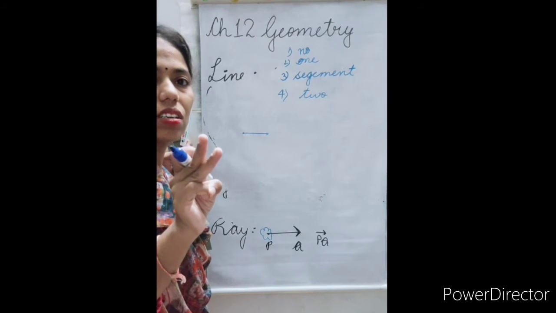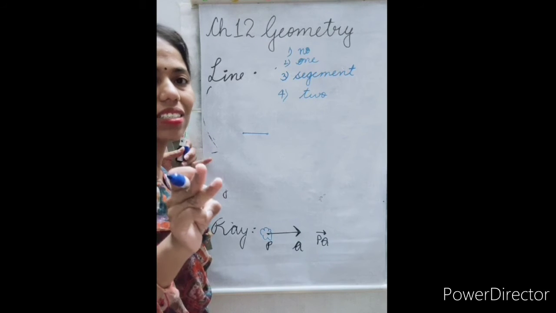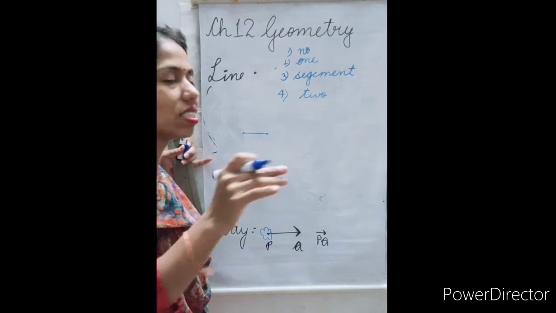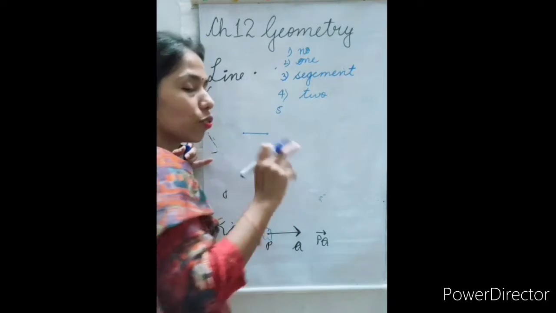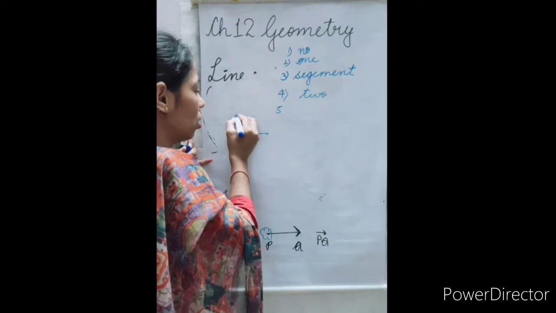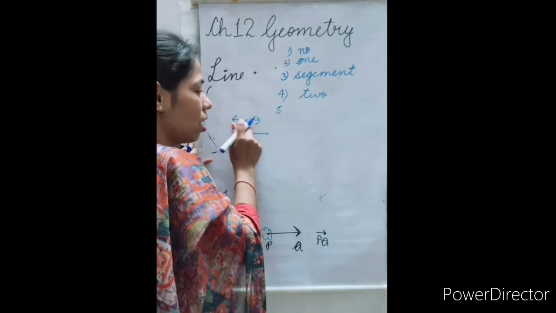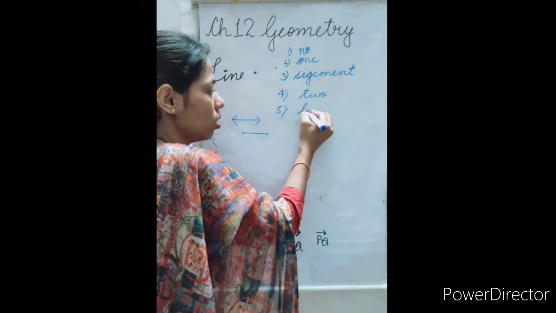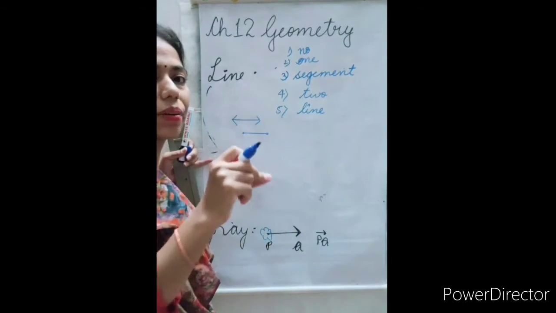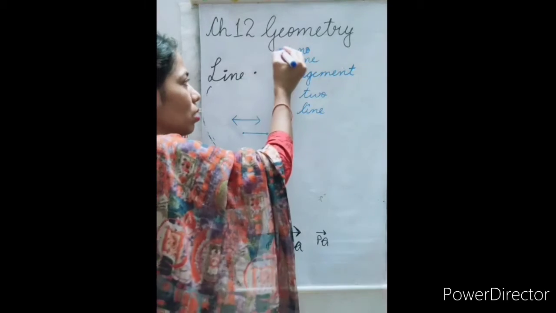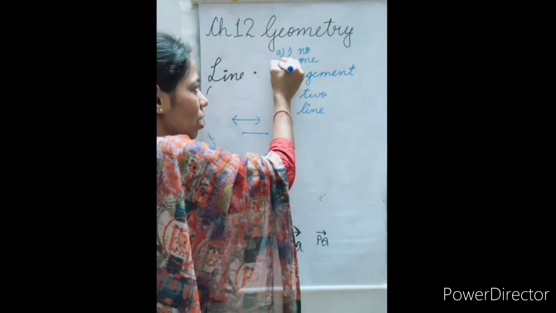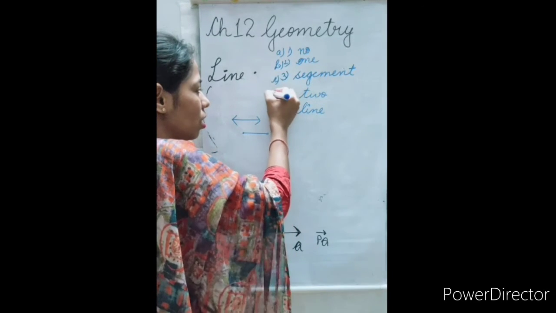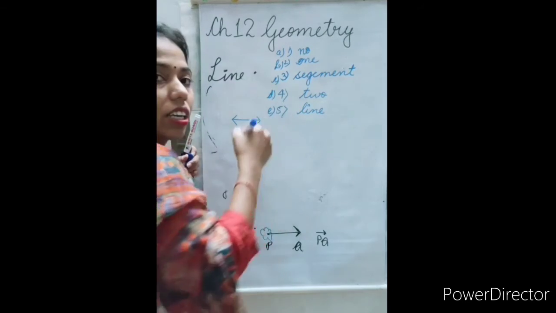Next part is: a dash can be extended on both sides. So which one can we extend from both the sides? We can extend a line from both the sides. A line can be extended on both the sides. In the book it is A, B, C, D and E.